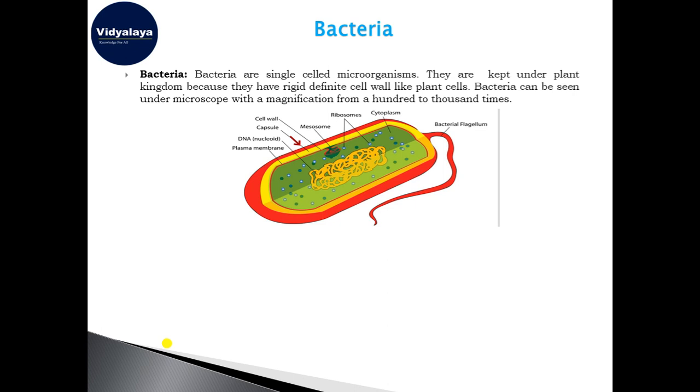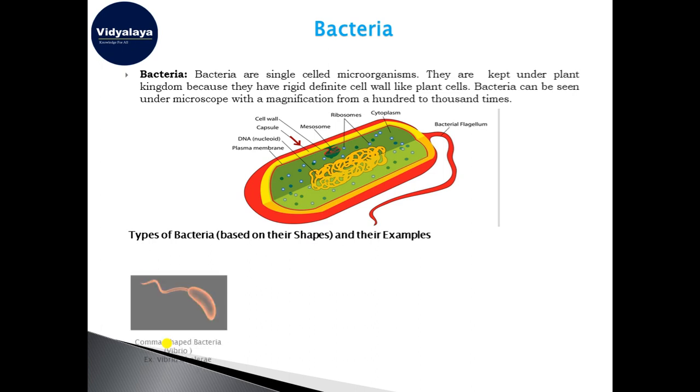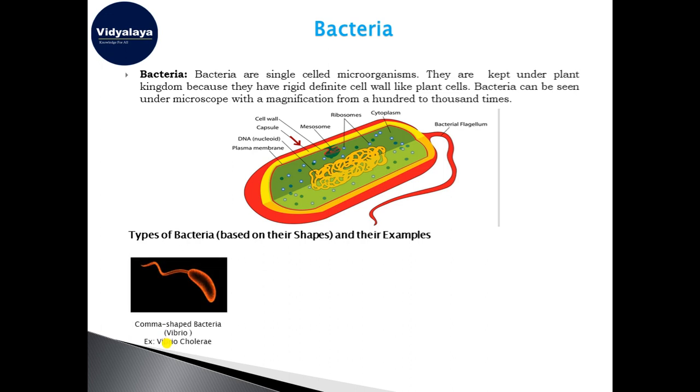Now we see what the different types of bacteria are. According to the shape of the bacteria, we have classified them into four major categories. The first one is the Vibrio bacteria. Vibrio stands for comma.